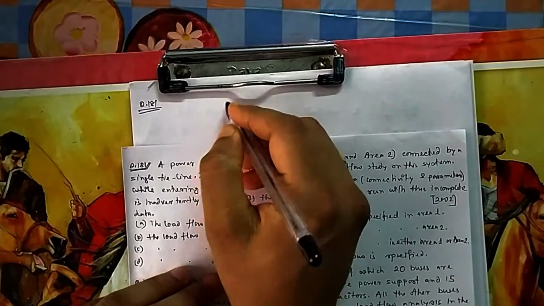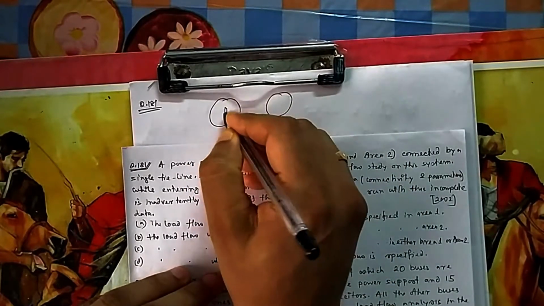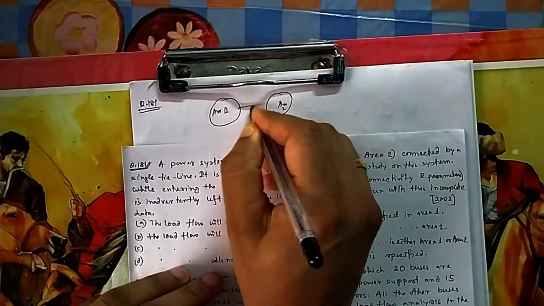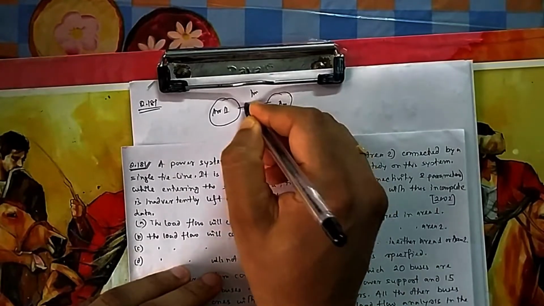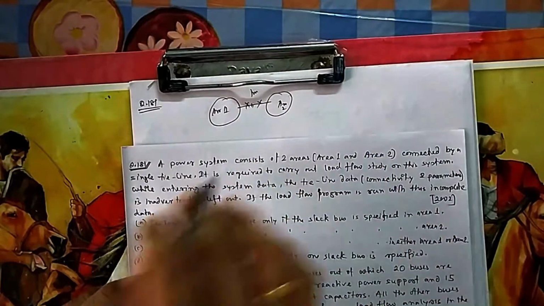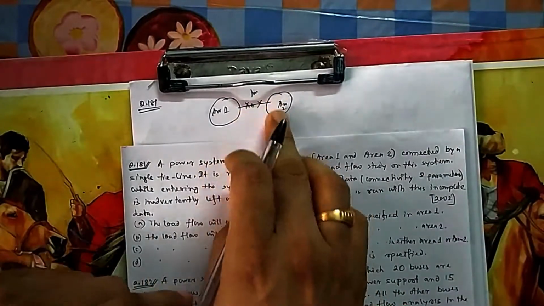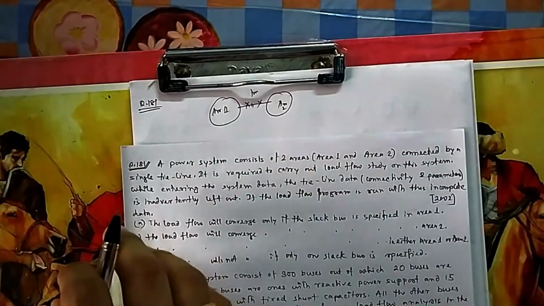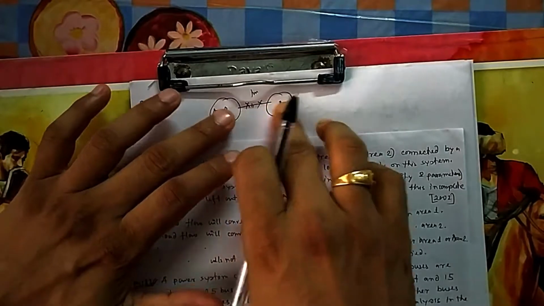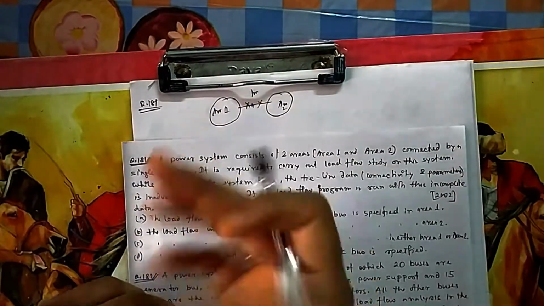What is a tie line? This is area 1, this is area 2. The line which connects these two is your tie line. So this has been missed; by mistake you have not given input for this. That means whatever input you have given in the load flow study, the system is assuming these two areas are separate areas. So there is no link between these two.